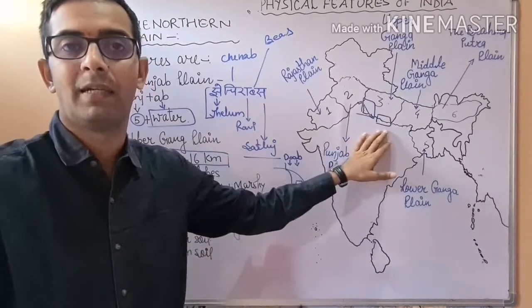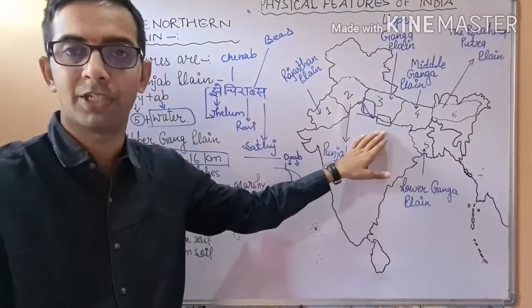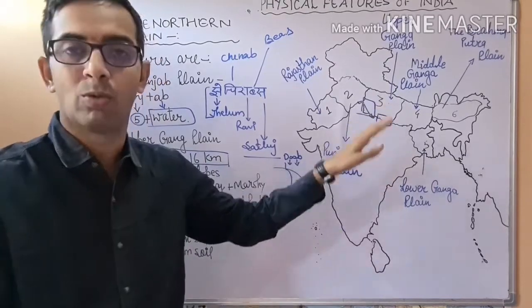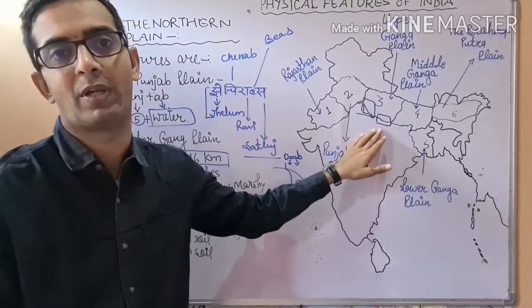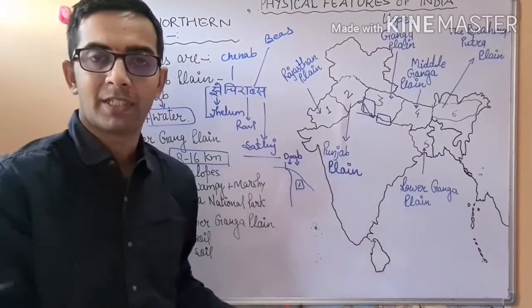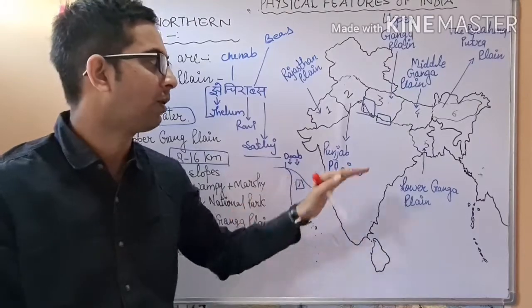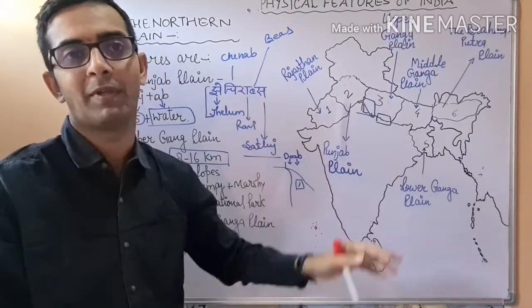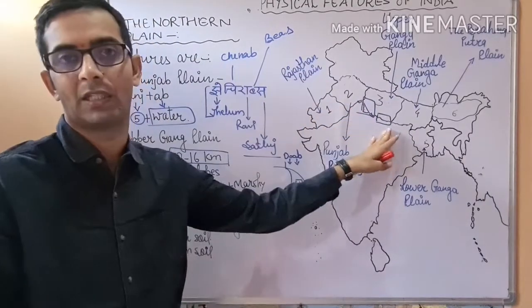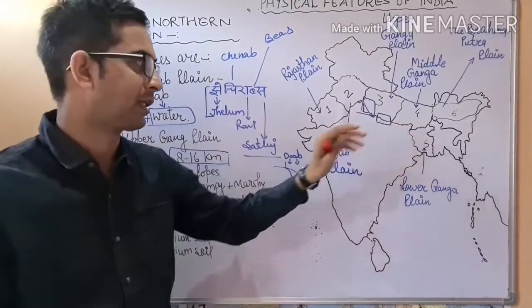This provides shelter for dense vegetation and wildlife. You all are familiar with Dudhwa National Park, which is situated in Lakhimpur Kheri. In that region the dense forest has been cut down, and at the time of the partition of India and Pakistan, migrants reached those regions and established their settlements also.